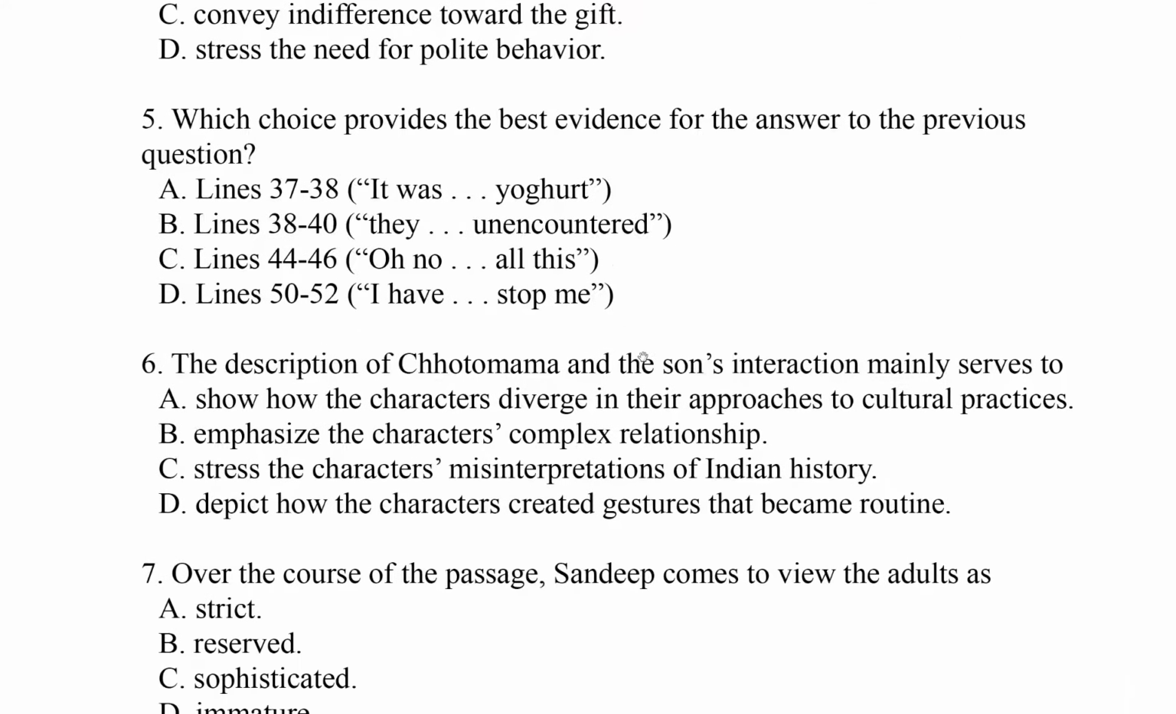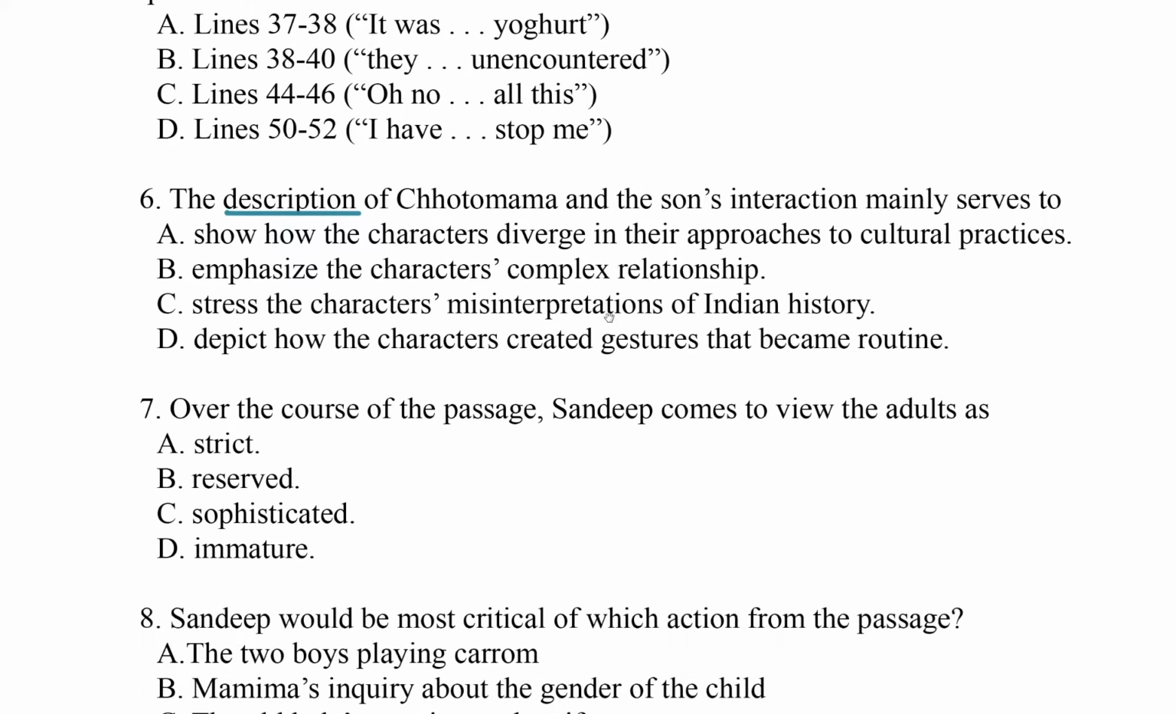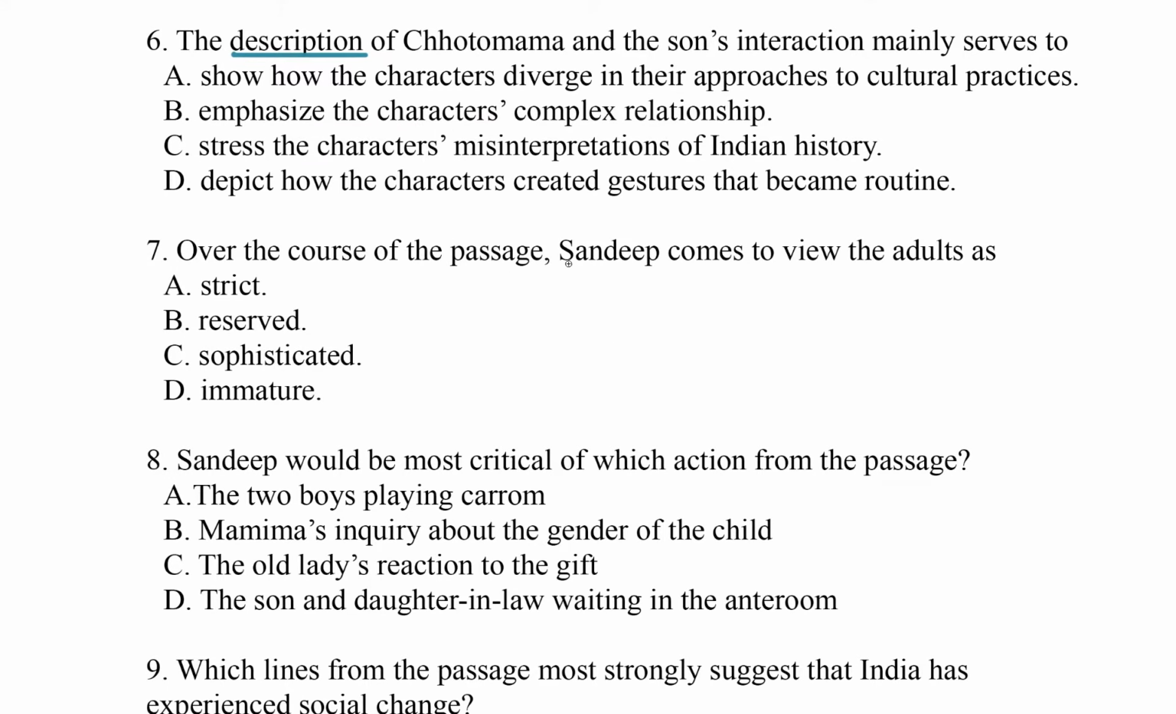Question 6, the description of Choto Mama and the son's interaction mainly serves to... Okay, this is going to be a question about the purpose of the description of something. This is a craft question, so we're going to be doing a close read when Choto Mama and the son interact. Over the course of the passage, Sandeep comes to view the adults as something. So view signals to me that this is going to be a POV question. That is to say, a point of view question.